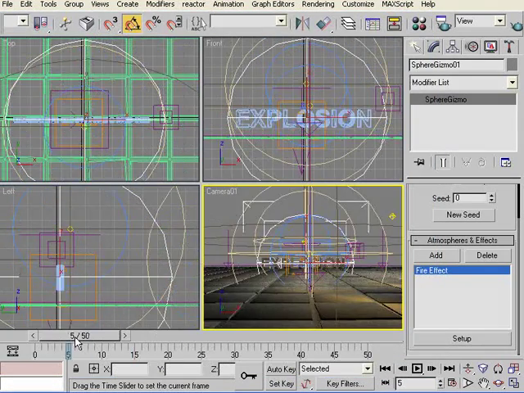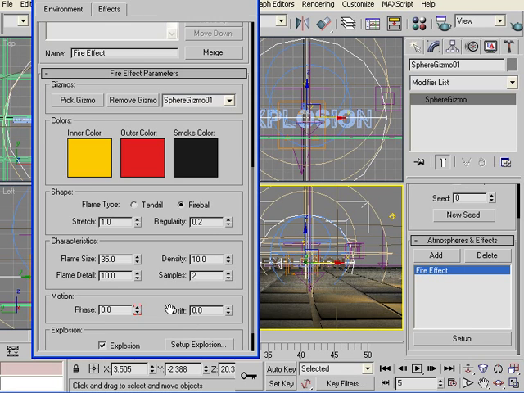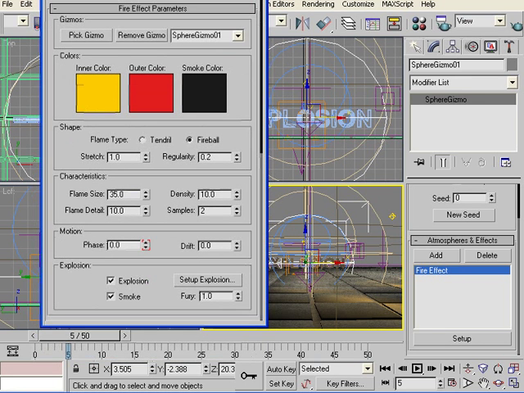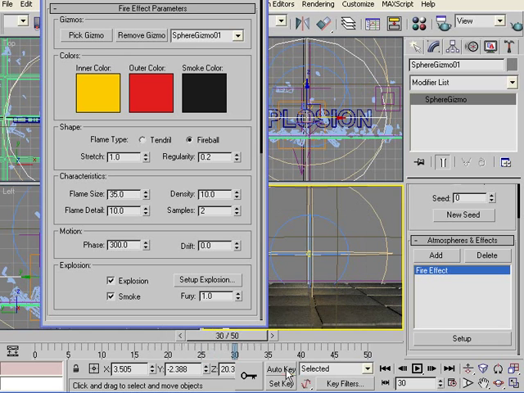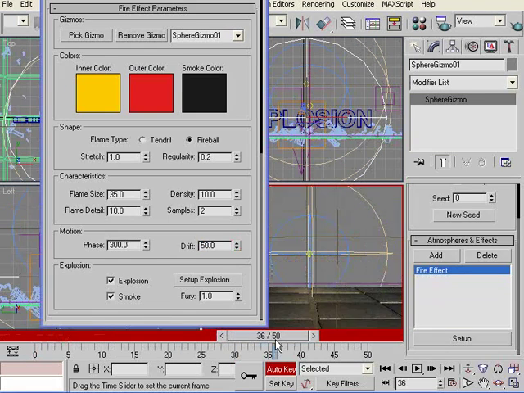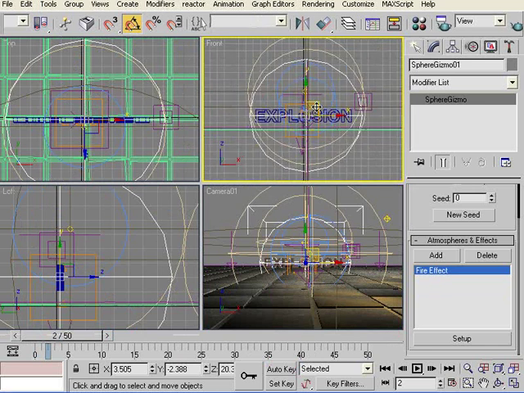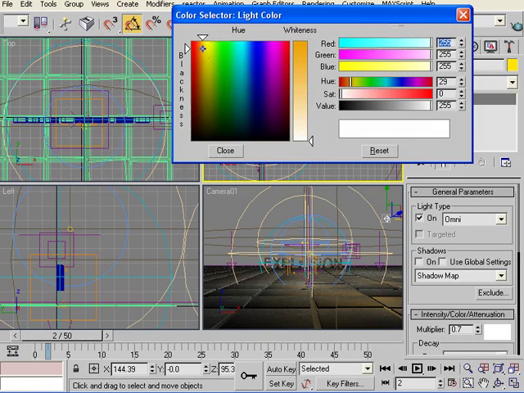Now you want the smoke to, of course, move as well. Then we need to put keyframes in the drift. So let's say the drift is set to 50 at keyframe 30. Drifting. Okay, I've noticed the light here needs to go down a little bit. It has to be 0.7, and change the color to a bit yellowish.